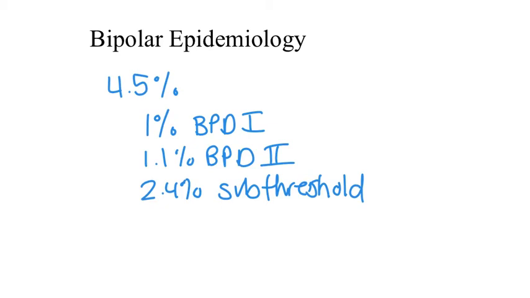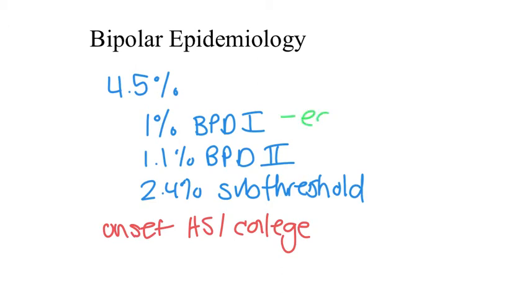The onset of symptoms in bipolar disorder is typically late adolescence and early adulthood, or usually the late high school, early college years. Over 2/3 of individuals with bipolar disorder do have symptoms before the age of 18, and diagnosis typically occurs in the college age. Bipolar 1 disorder is equally prevalent in men and women, whereas bipolar 2 disorder is more common in women.